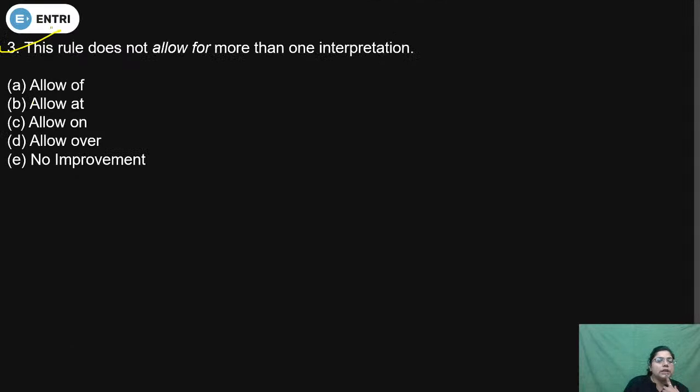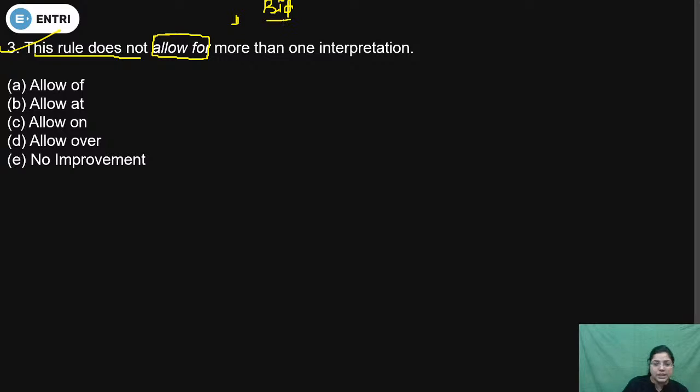Now do question number three. This rule does not allow for more than one interpretation. Again you have to check whether allow for is correct or not. Just comment first, students. Allow for is correct or not. This rule does not allow for more than one interpretation. Somewhere we are saying make possible, or we can say to permit. Permit means to allow someone or something.